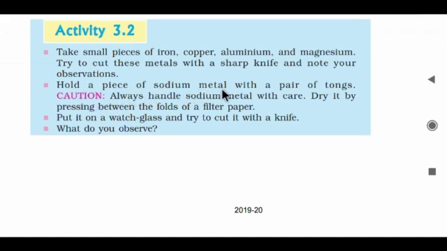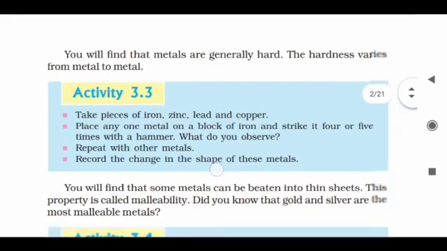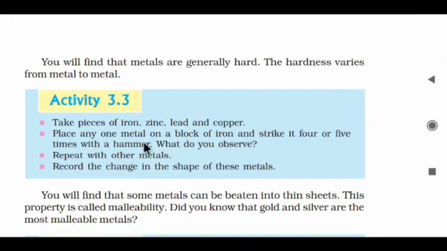Hold a piece of sodium metal with a pair of tongs. Caution: always handle sodium metal with care. Dry it by pressing between the folds of filter paper. Use the sodium metal in a very dry condition, with no presence of water particles, even a little amount. Put it on a watch glass and try to cut it with a knife. What do you observe? Will you be able to cut the metal with the help of a sharp knife? Definitely no. You will find that metals are generally hard.